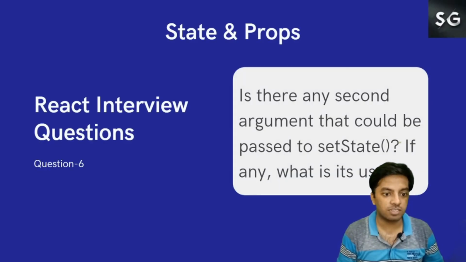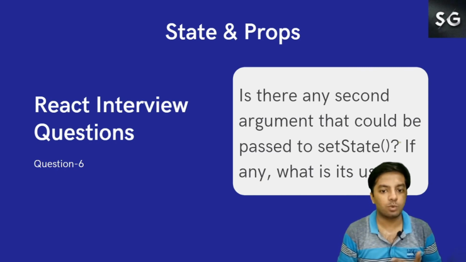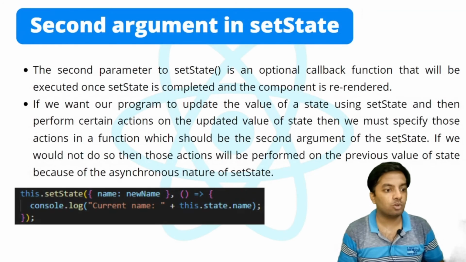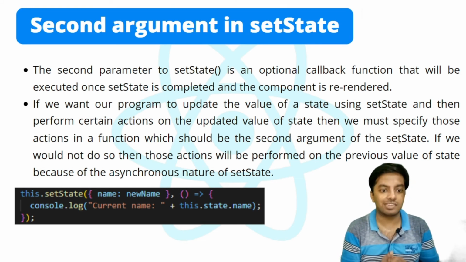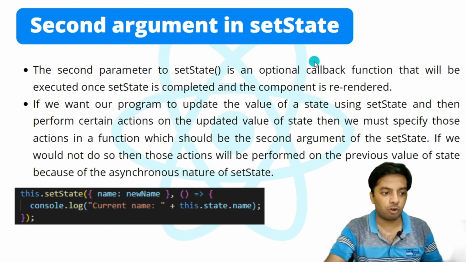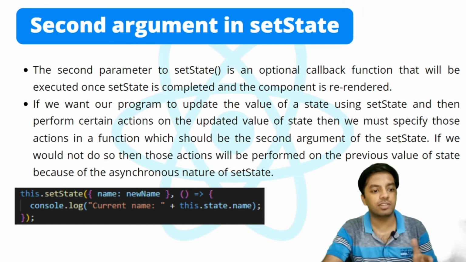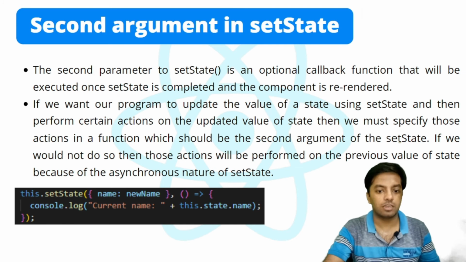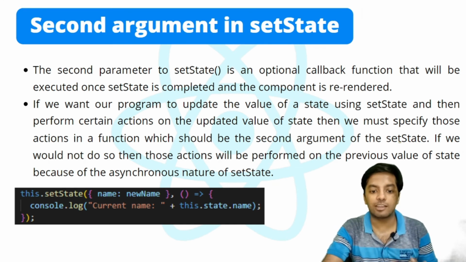So the next question comes: is there any second argument that could be passed to setState? If any, what is its use? So the second parameter to setState is an optional callback. This is an optional callback that will be executed once setState is completed and the component is re-rendered. Okay, so this is the second optional callback that could be passed. If we want our program to update the value of a state using setState and then perform certain actions on the updated value of state, then we must specify those actions in a function which should be the second argument of the setState.